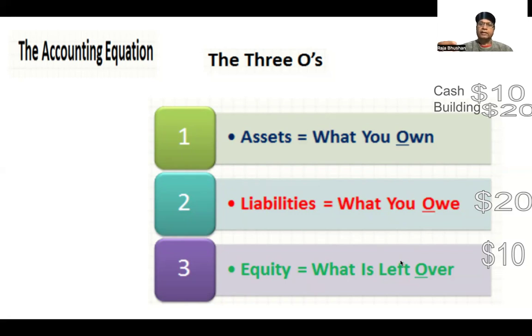So now the total of assets, as you see, cash is $10, building is $20, so it is total $30. And liabilities are $20, which the business has borrowed, and equity is $10. So 20 plus 10, $30 is the total of liabilities plus equity, and assets are 10 plus 20, which is 30. So always remember that the total of assets is equal to the total of liabilities and equity. This is the basic accounting equation which we need to remember.